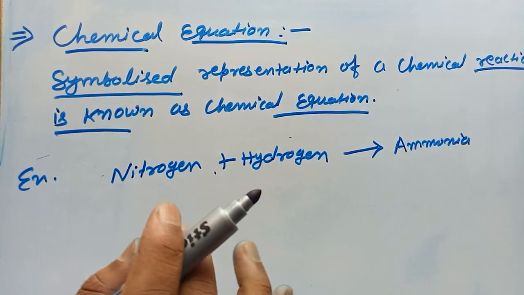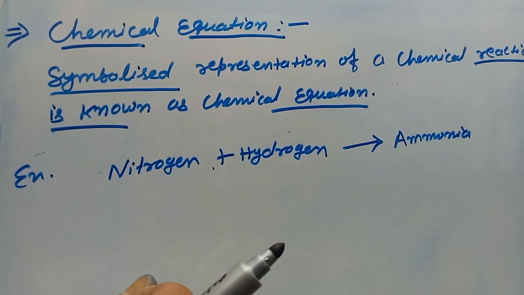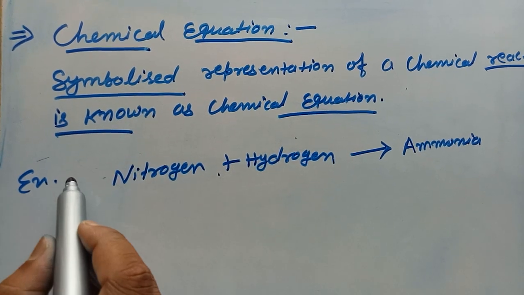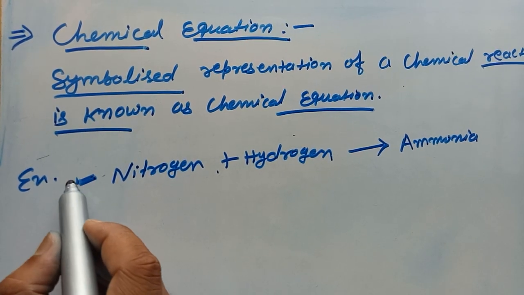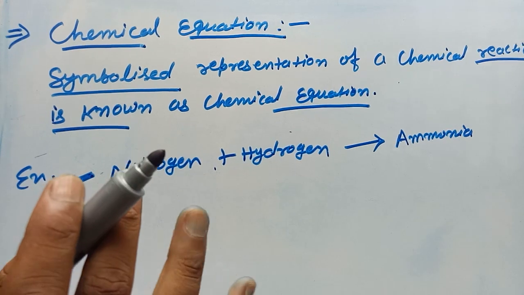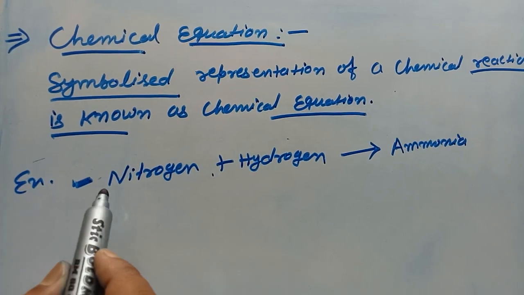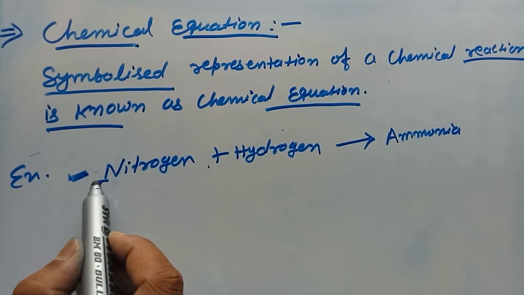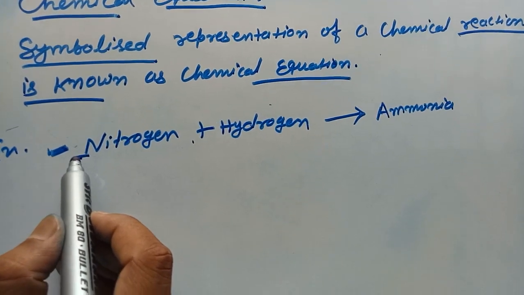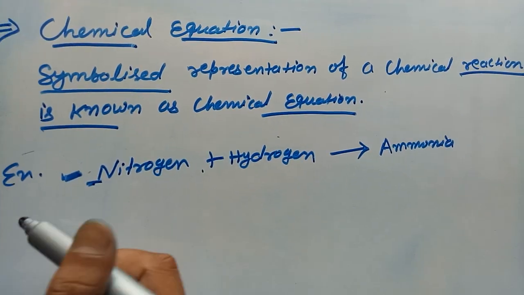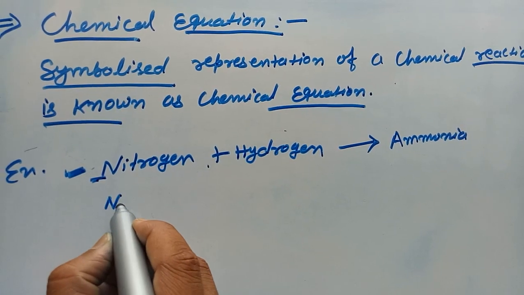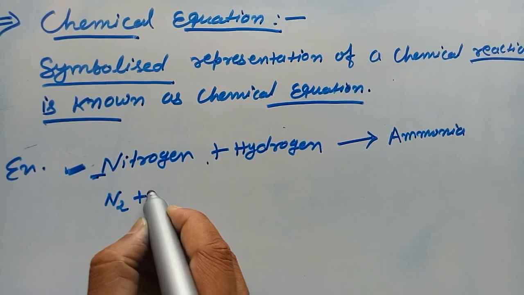It is clearly visible. You can say advantages of a chemical equation. Chemical equation is the way of representation of a chemical reaction using symbols. When we write in words, it takes more time and more space, but when we use symbols, it takes less space and time.